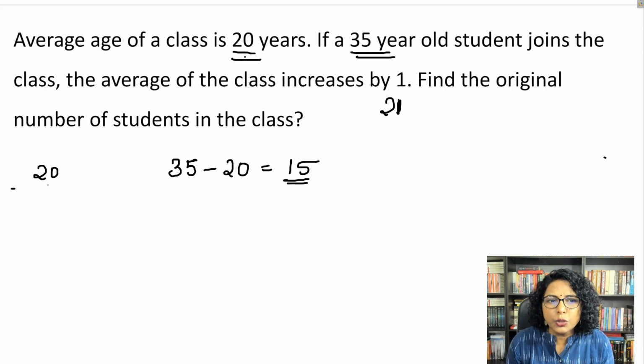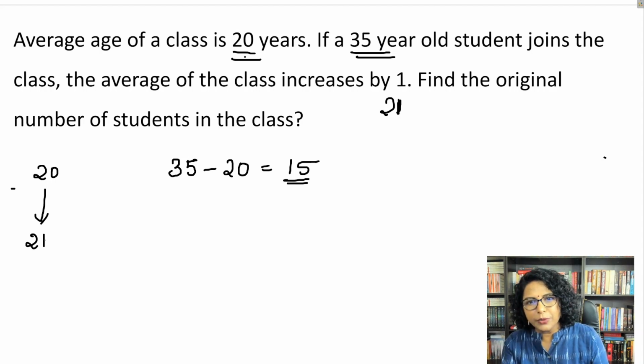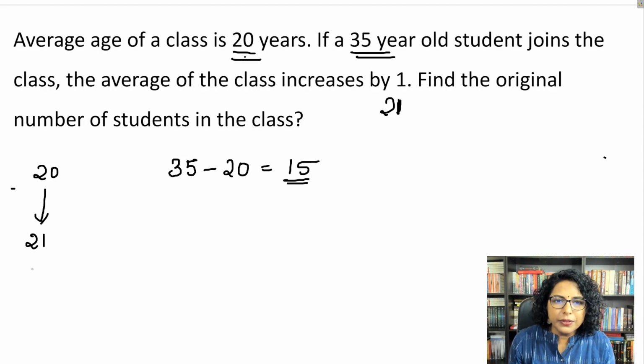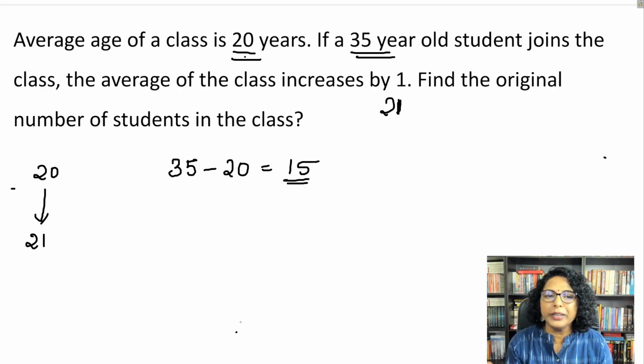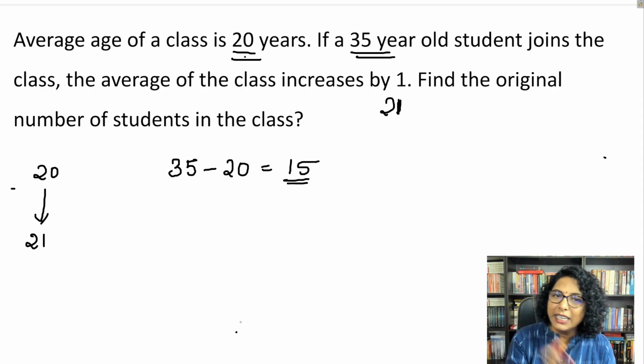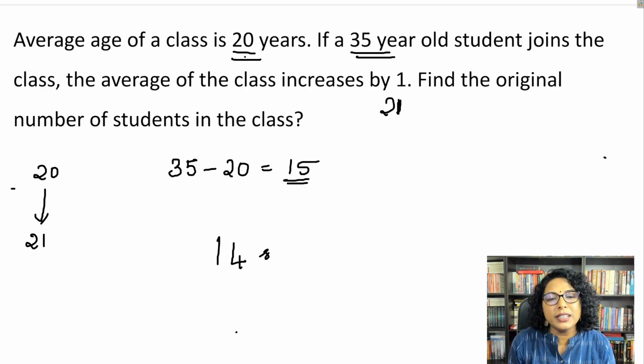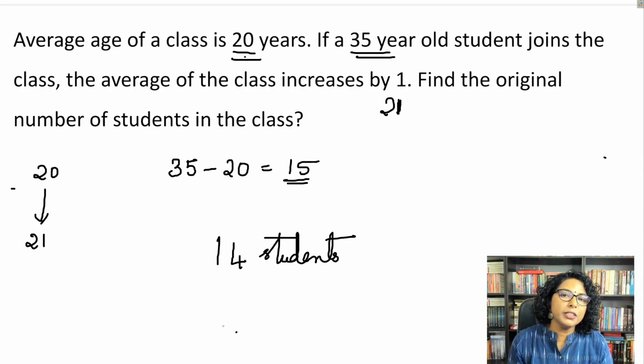Now 20 was the initial average. Now it becomes 21, so each child is like 21 years old. So can I say this 15 extra should be distributed equally among the students, including the student who has just joined? Initially you had all of them 20, now all are 21. So there are 15 students in the class now, because that 15 would have been distributed equally among all 15 students. So initially we had 14 students in the class. When this 35-year-old student joins, the number of students becomes 15.